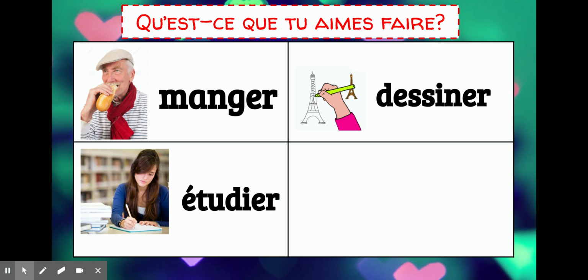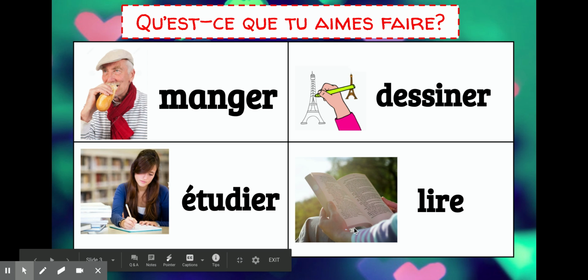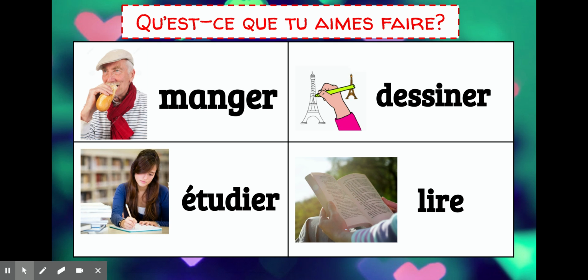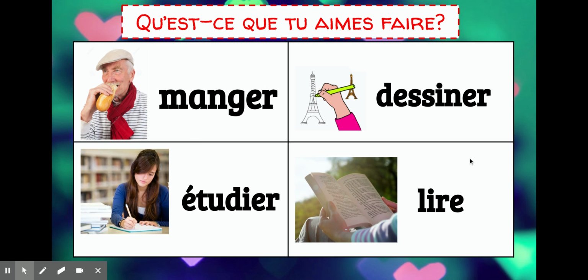Last verb that we have is the verb lire. Lire is going to end in RE, so that makes an R sound at the end. Everybody try to say lire. So lire is the verb to read. These are all the verbs that are super important for this chapter because they all talk about things that you might like to do or things you might not like to do.